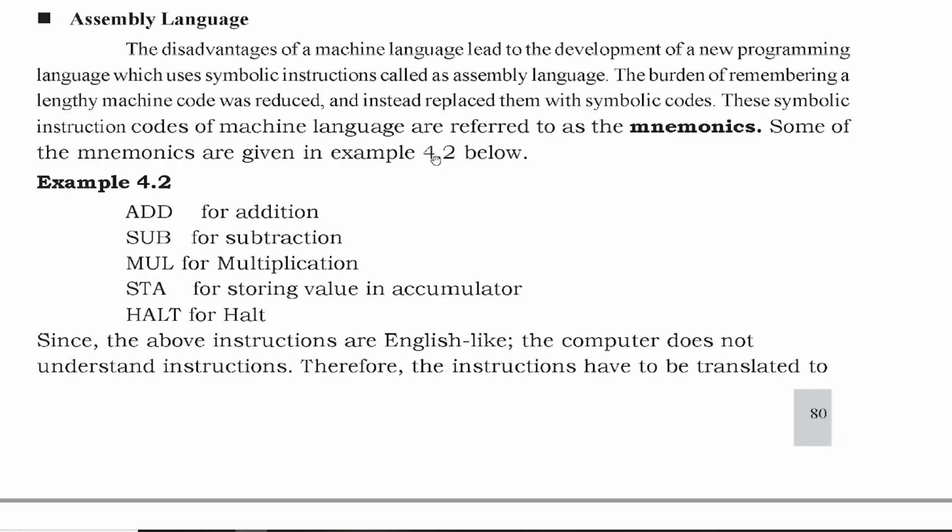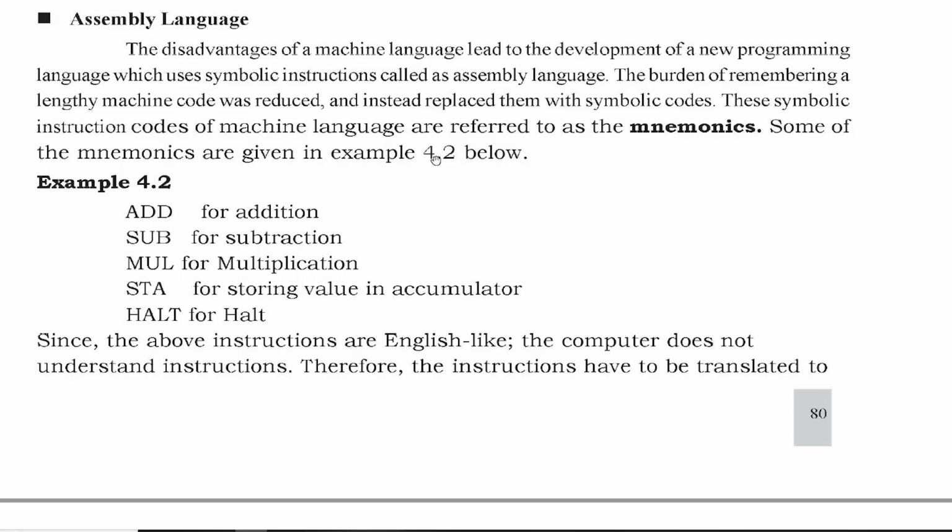One, it is machine dependent, and the most important, we have to remember the opcode, that is the operational code. Everything has to be remembered, which will be in the form of zeros and ones. And it's very difficult to test and debug while writing programs, so everything is difficult. Therefore they started with some other programming language, that is what we call assembly level language.